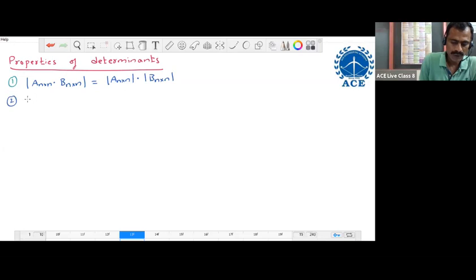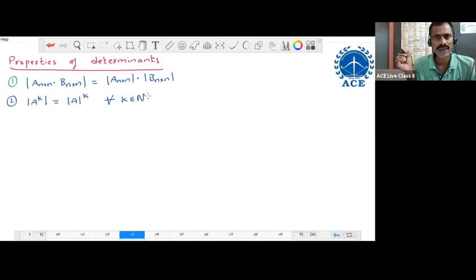Next, property number 2: determinant of A power k equals determinant of A, power k. The power of A is the same as the power of the determinant. For all k belongs to capital N. Capital N means the set of all natural numbers. This property works only for positive integers. For negative integers also, we can use this property, but with some condition. We write that as a note point.